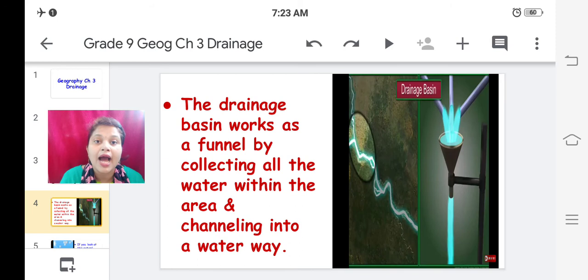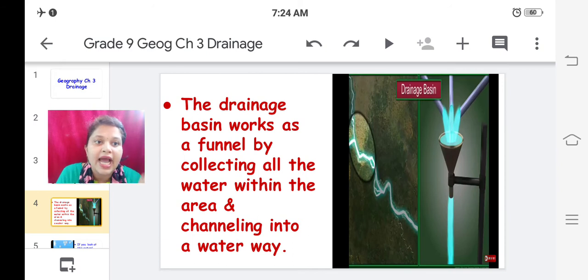Further, now how does the drainage basin work? The drainage basin works as a funnel. You might have seen a funnel in this image. In the second part of the image, you can see that a funnel is there. Three pipelines are draining water into the mouth of that funnel, and that funnel is collecting the water from the separate pipes that are draining.